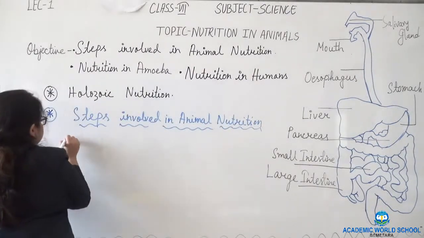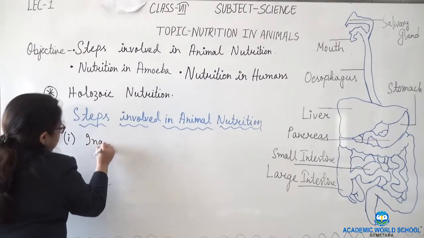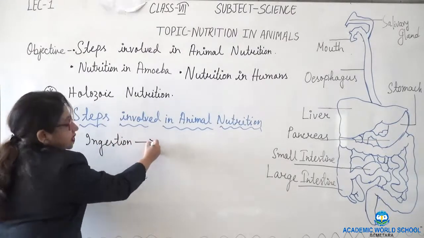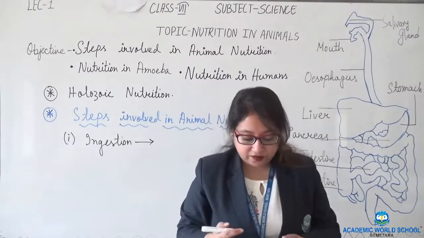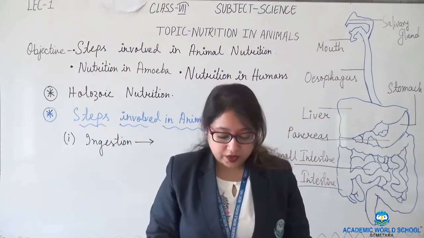So the first step is ingestion. The term itself suggests ingestion means to take in food.